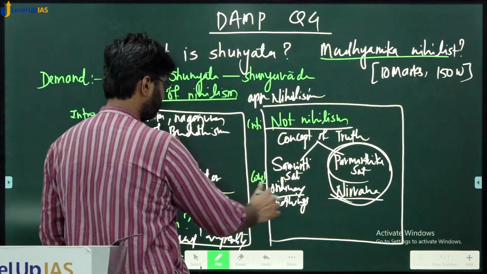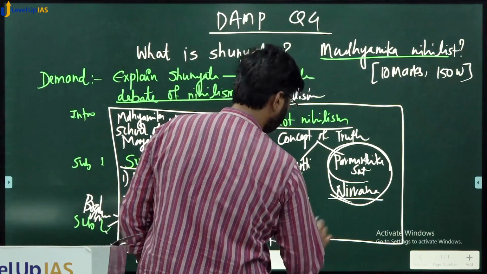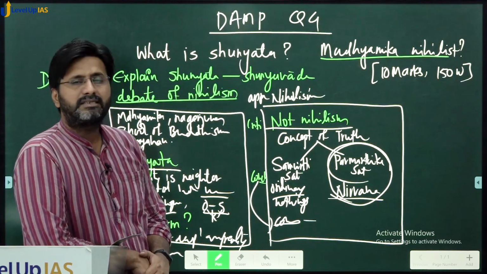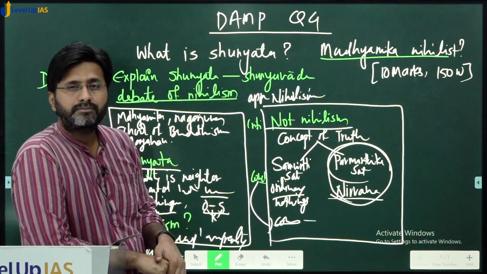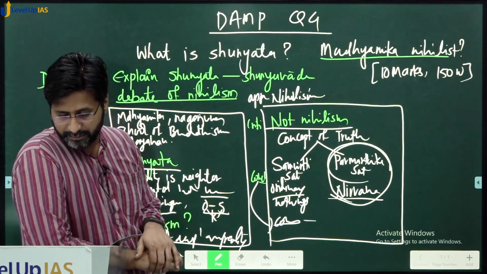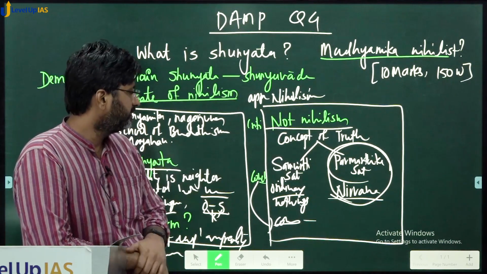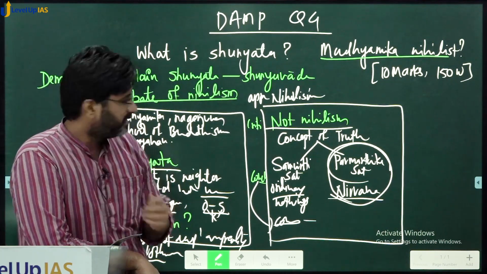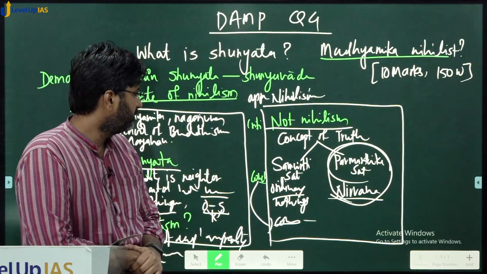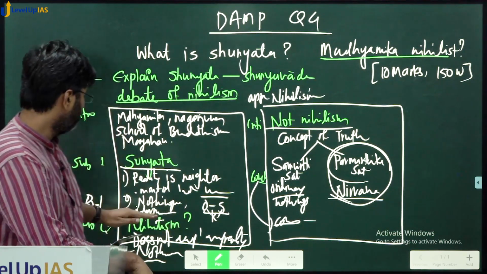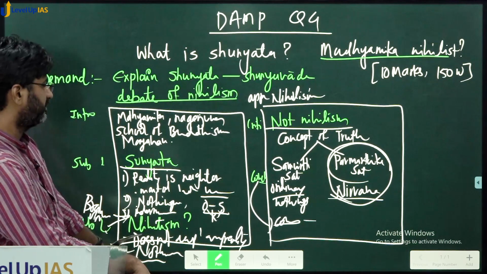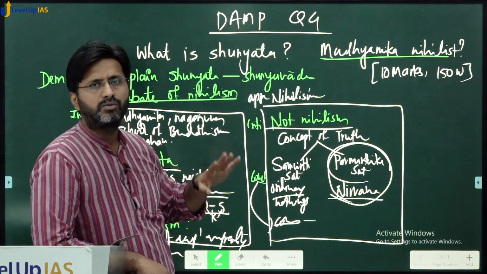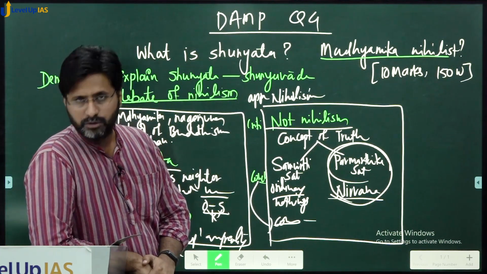Okay, and once you write this, then you write in the form of conclusion that no, it is not nihilism at the absolute level. It is at the Samvritti Sat, it is at empirical level, we can call it as nihilistic school, but ultimately it is not a nihilistic school because it accepts the concept of Nirvana. Okay. And by the way, because anyway it is a debate that we are talking about, so no need to mention criticism because we are already taking two aspects. In what context it seems like nihilism, in what context it is not nihilism. So both the aspects are covered. You just conclude, the answer is over. Okay. I hope this is clear.